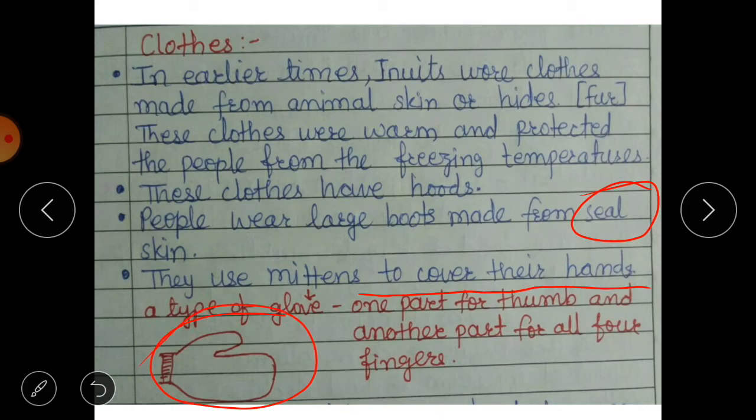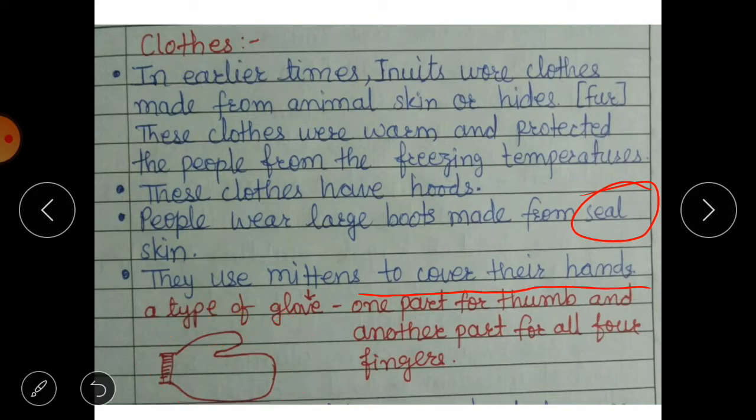Generally in a glove there are five parts for five fingers. But a mitten is a type of glove in which there are only two parts, one for the thumb and one for all the four fingers. That means these four fingers you cannot separate. They are in one part.